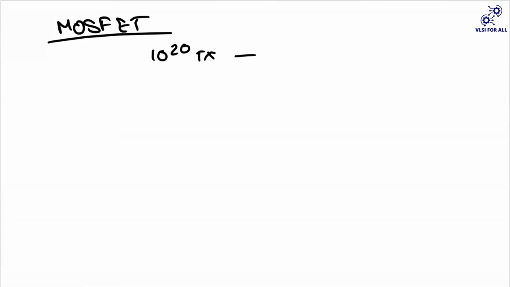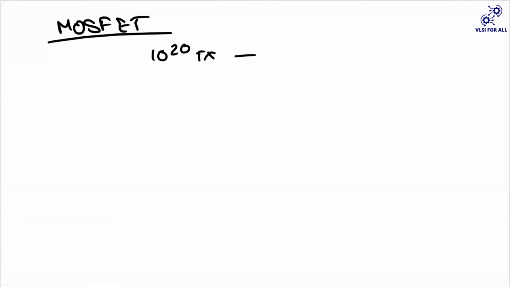We will start with the concept of the MOSFET. You know that in our phones and laptops, many of the chips are made up of MOSFETs, otherwise called CMOS technology. Now, every year, 10 to the power of 20 transistors are made.